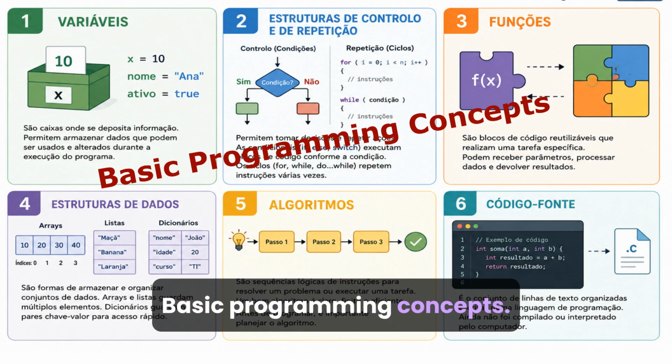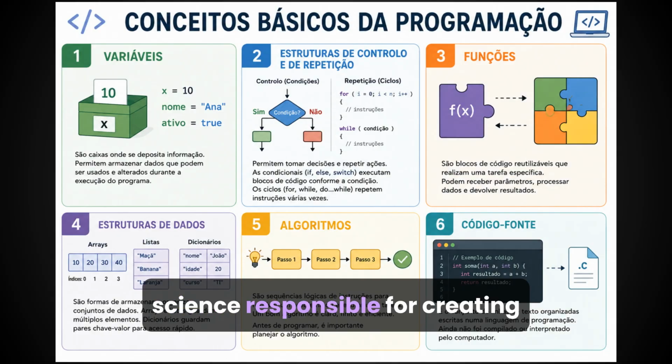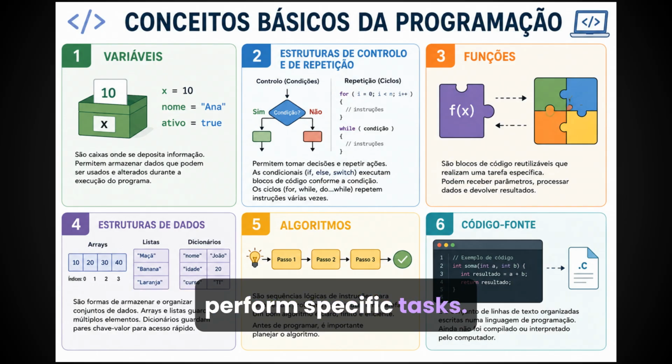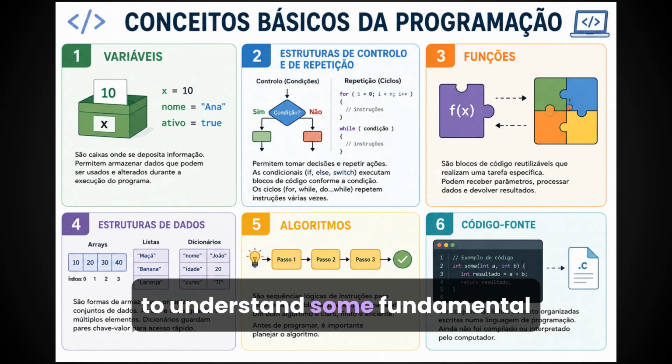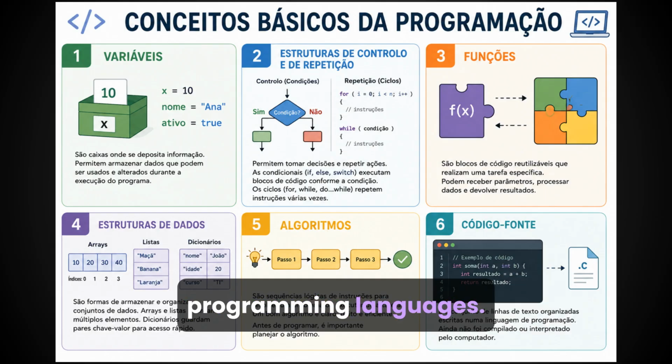Basic programming concepts. Programming is the field of computer science responsible for creating instructions that enable computers to perform specific tasks. To develop any program, it is necessary to understand some fundamental concepts that form the basis of almost all programming languages.